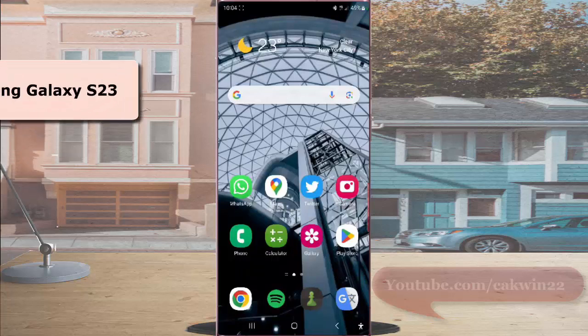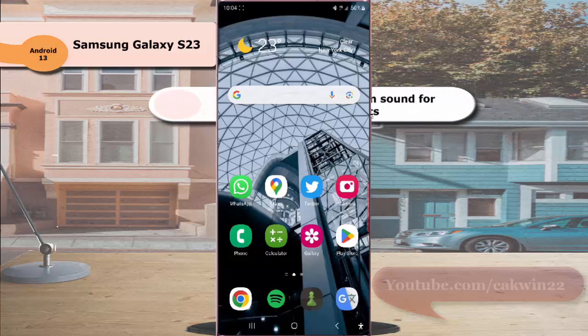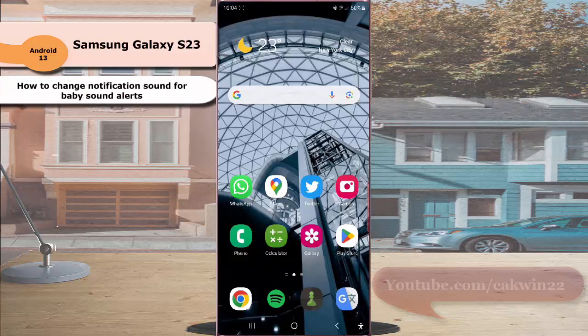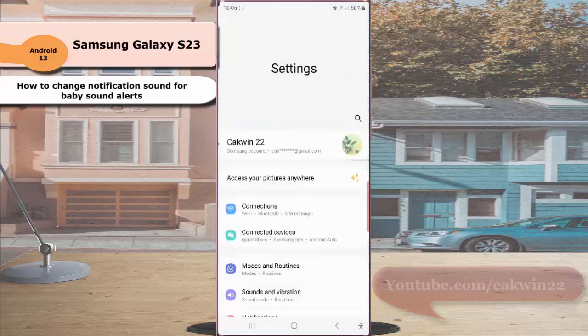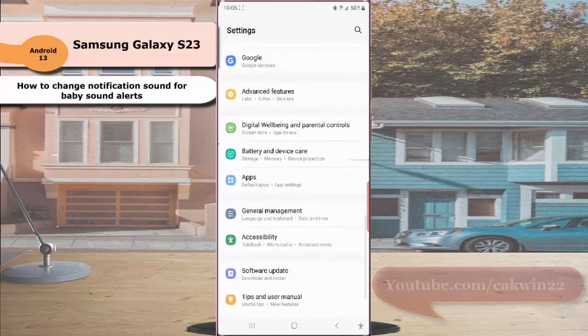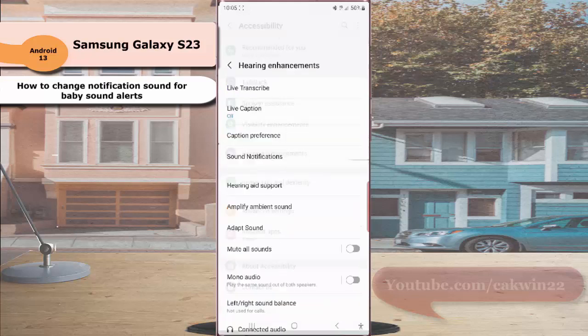To change notification sound for baby sound alert in Samsung Galaxy S23 Ultra, swipe down the top of the screen and then tap setting icon. Scroll down the screen to find accessibility. Tap accessibility and then tap hearing enhancement.